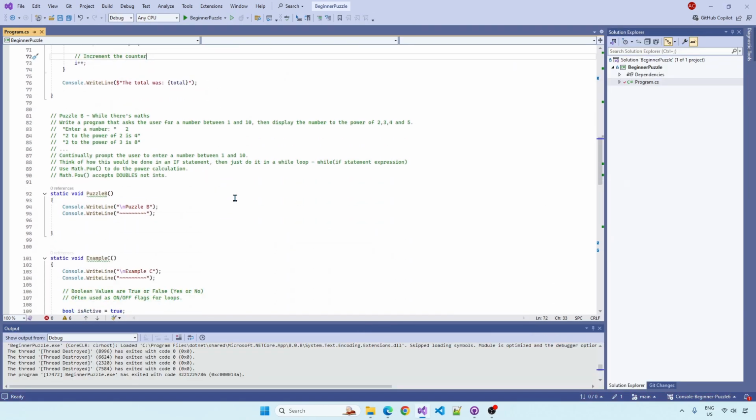Puzzle B. We're using maths again, so you kind of notice I'm getting you to do a lot of maths because we involve a bit of counting and everything. So we want the user to enter a number, and as long as the number's between 1 and 10, we'll accept it. If it's less than 1 or greater than 10, we want to continually prompt them to enter a number between 1 and 10. Very similar to what we've been doing. But then when they enter the number, we want to calculate that number to the power of 2, to the power of 3, to the power of 4, and to the power of 5. So if the user enters 2, 2 to the power of 2 is 4, 2 to the power of 3 is 8, and so on.